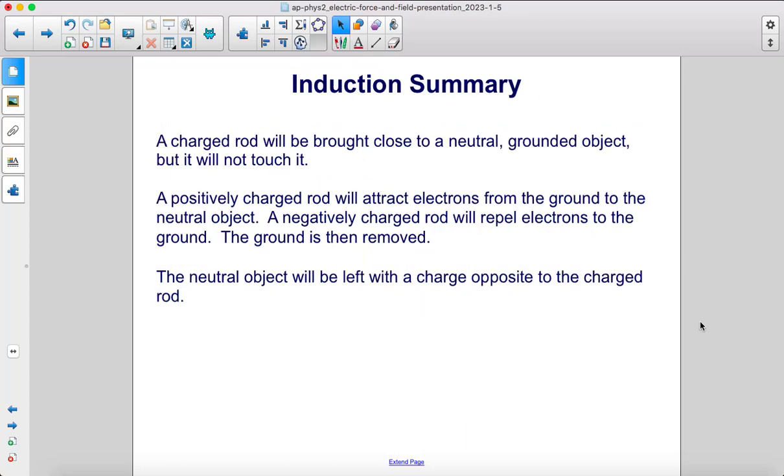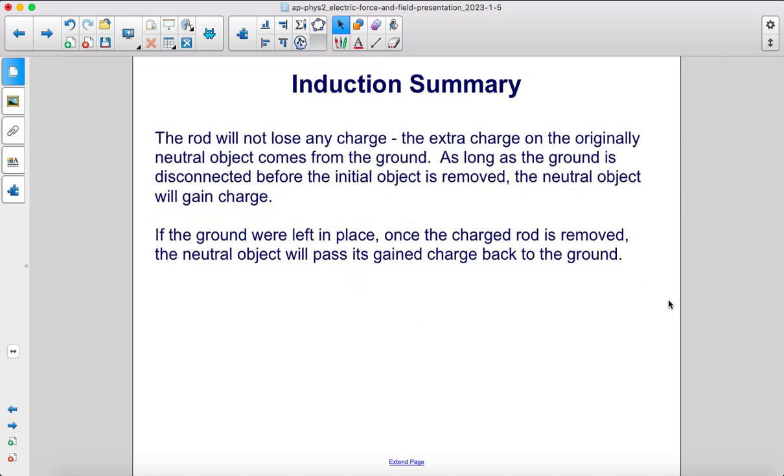A charged rod will be brought close to a neutral grounded object, but it will not touch it. A positively charged rod will attract electrons from the ground to the neutral object. A negatively charged rod will repel electrons to the ground. The ground wire is then removed. The neutral object will be left with a charge opposite to the charged rod. The rod will not lose any charge.